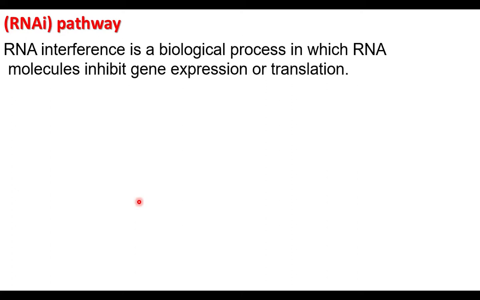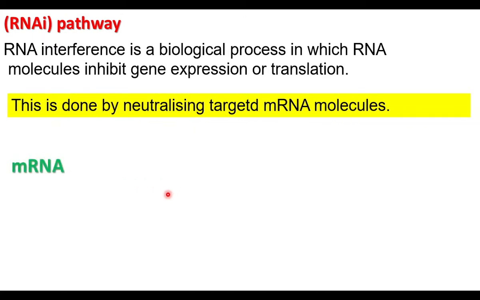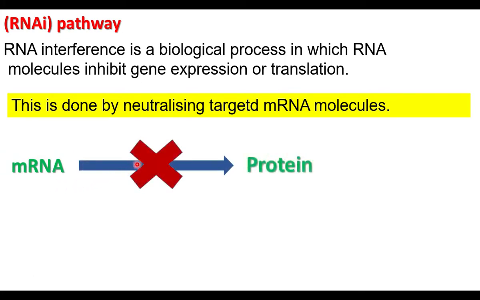What is transcription? DNA is copied into mRNA. mRNA is translated into protein. When the RNA is silenced, then no protein will be formed. So translation is stopped by inhibiting RNA functioning. This is done by neutralizing targeted mRNA molecules. Normally mRNA is translated to protein; here, the mRNA is neutralized or silenced. In this way, gene expression is stopped.